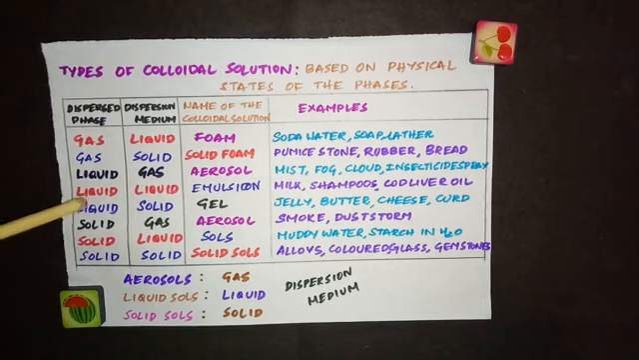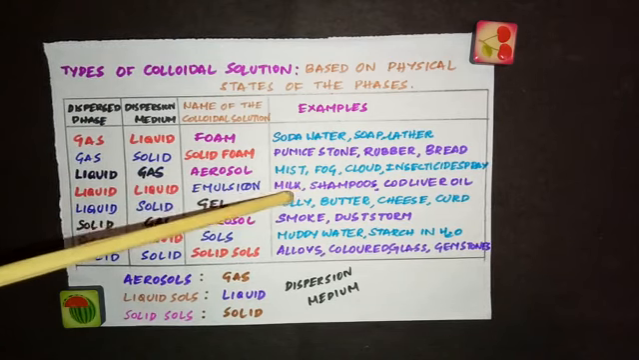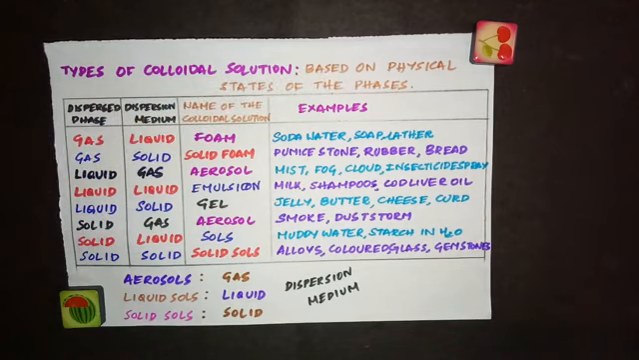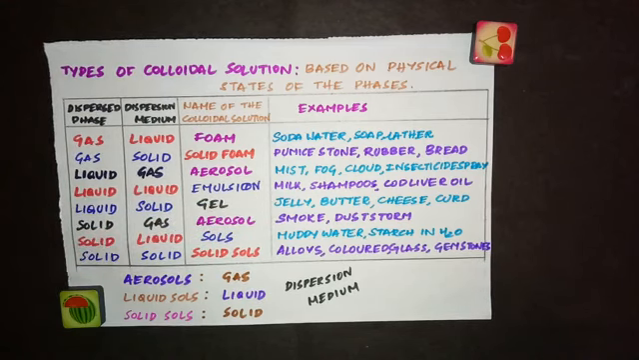And the next one is liquid dispersed in liquid, and it is called emulsion. Examples are milk, shampoos and cod liver oil, which is fish liver oil. And then liquid and solid. The name of the colloid is gel. Examples are jelly, butter, cheese and curd.